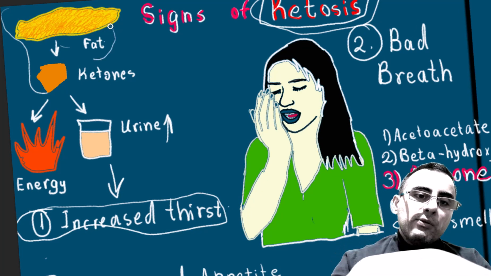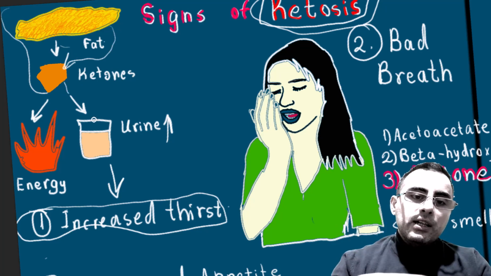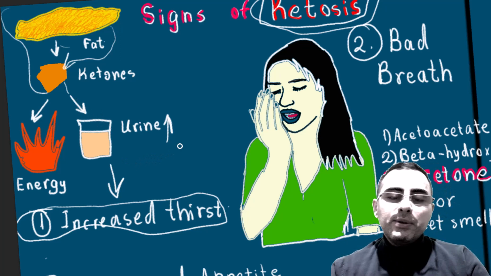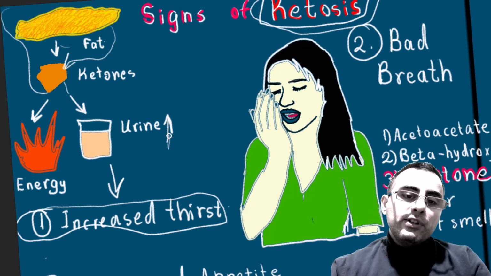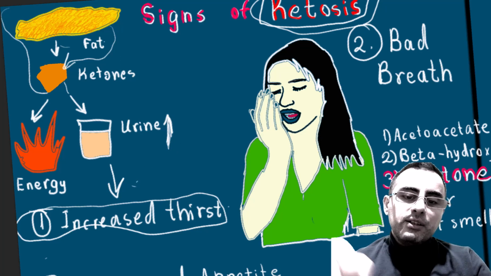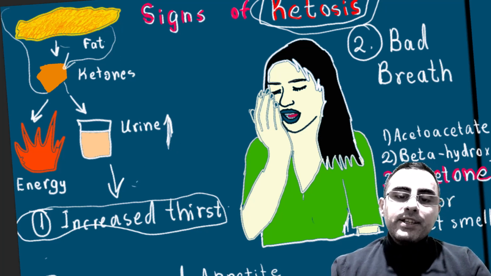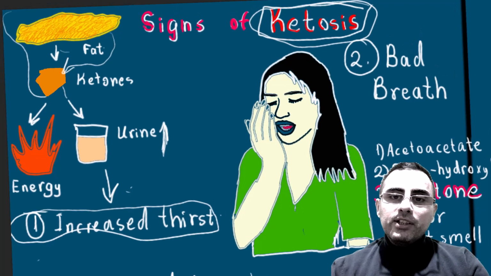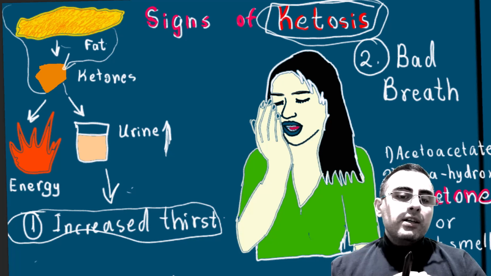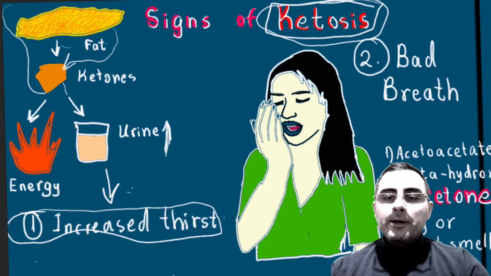Fats are converted to ketone bodies, and some ketones are excreted in urine, and urine volume increases, and fluid loss increases, and the compensatory mechanism is increased thirst. So increased thirst is the first and most important symptom of a ketotic state. But again, in some people there is no increased thirst, and that's also normal.